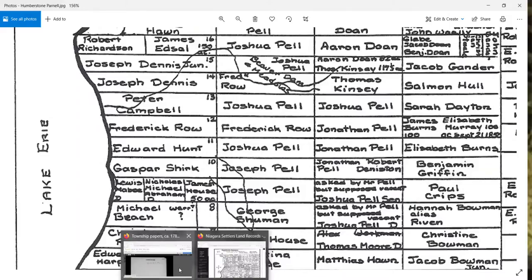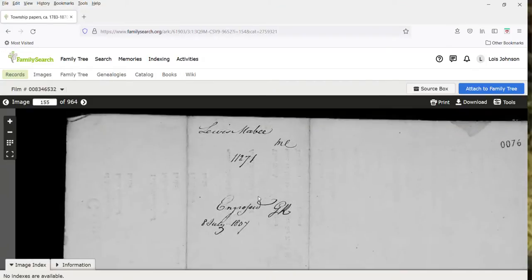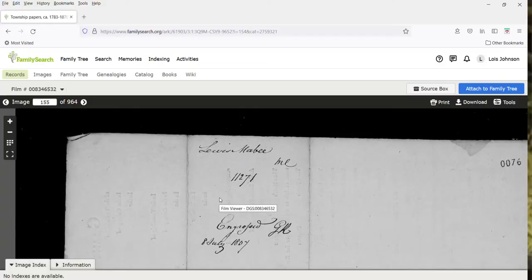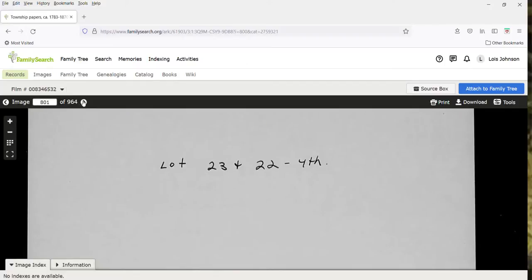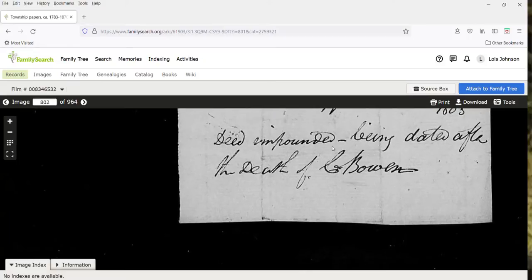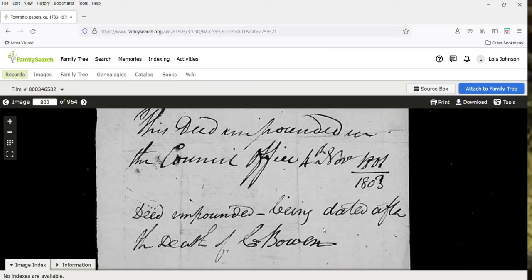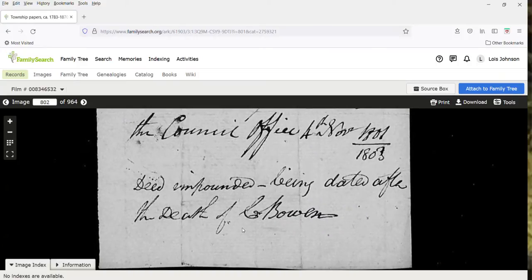So back to the township papers, just going to show you that this is Lewis maybe on concession 1, lot 9. I'm going to go to page 803. So I'm on page 802 of the Humberstone file here, and there's a little note here. The deed's been impounded, being dated after the death of C. Bowen. I think it's Cornelius Bowen. So already we have some more information here. That's just a little tidbit of information that might help you.